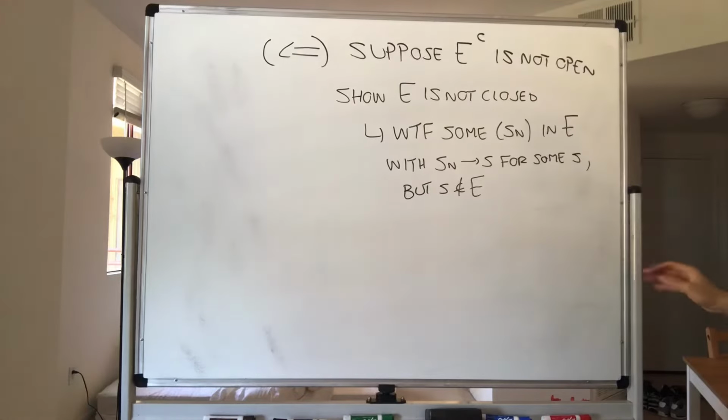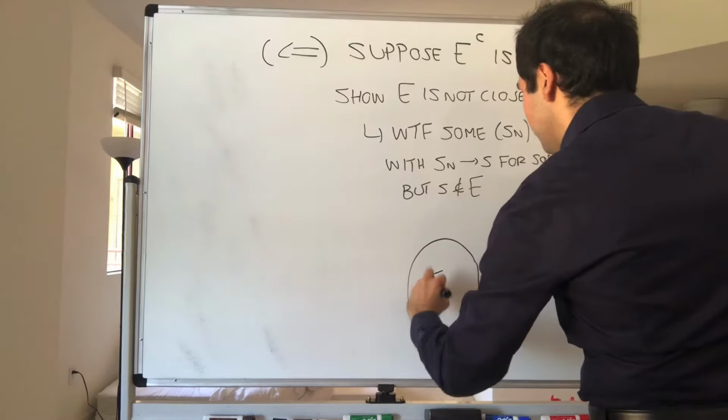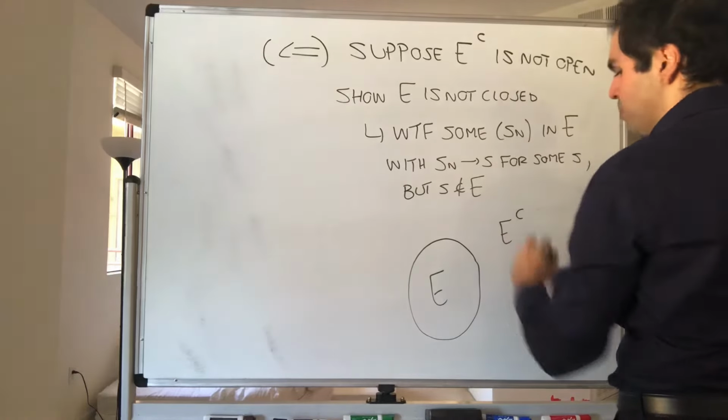Well, we have to use the fact that E complement is not open. What does it mean for E complement to not be open?